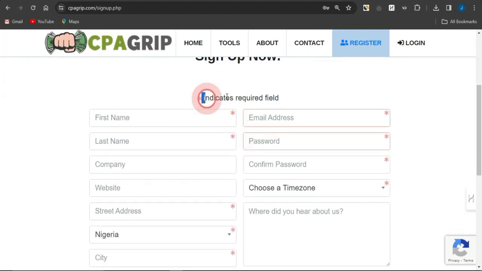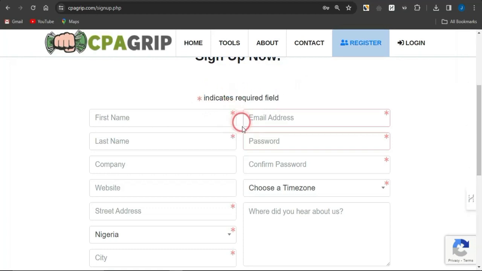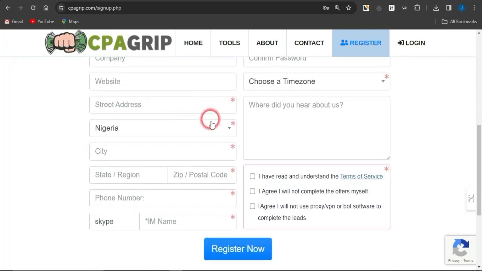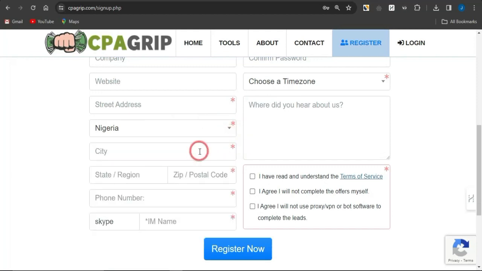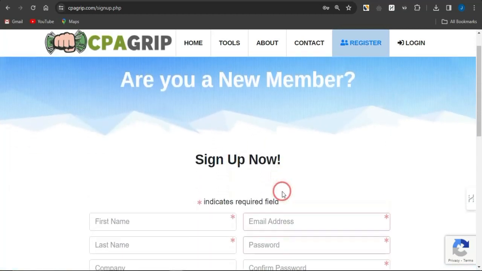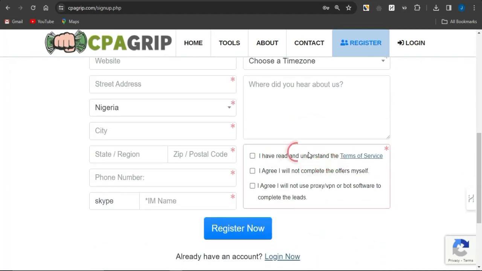As you can see, the signs indicate the required fields you need to fill out before an account can be created on this platform. So you can fill out your first name, your last name. You can skip the company and website section as they do not have the red asterisk signs. You can fill out the street address, the country. Focus on any country of your choice. Then select the city, the state and region, the zip code, the phone number, the Skype IM name. You can fill out the email address, the password, confirm that password, select the time zone, and agree to the terms of service by checking these boxes.